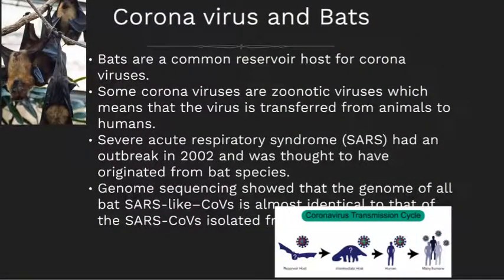Coronaviruses and bats are closely related to one another. Bats are a common reservoir host for coronaviruses, and some coronaviruses are zoonotic viruses, which means they can be transferred from animals into humans. Severe acute respiratory syndrome was an outbreak that happened in 2002 and was thought to have originated from bat species, specifically the horseshoe bat. Genomic sequencing showed that the genome of all bat SARS-like coronaviruses was almost identical to those SARS-like coronaviruses that were isolated from human samples.